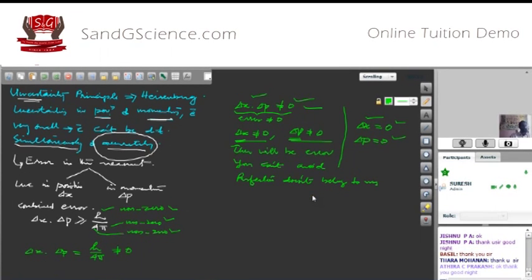However sophisticated measuring devices we may use, there will be error in the measurement. That means we cannot measure perfectly. That is, perfection doesn't belong to man. Then I may ask a question: to whom does perfection belong? The answer is quite clear. It's not to human beings. It's to nature. The perfection belongs to nature. It doesn't belong to man. That's the absolute meaning of the uncertainty principle. Thank you.